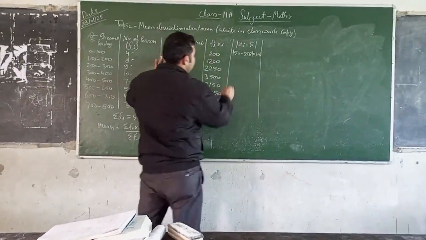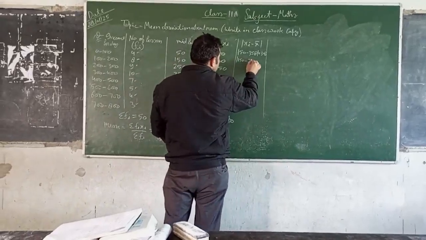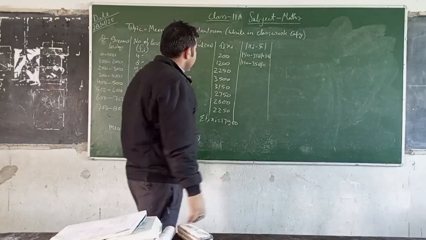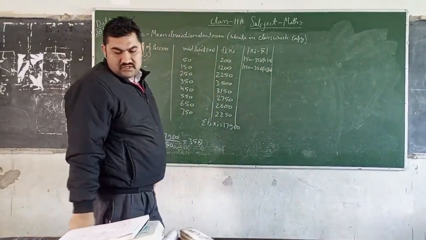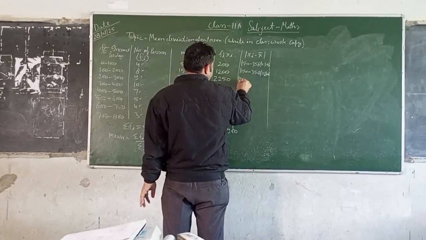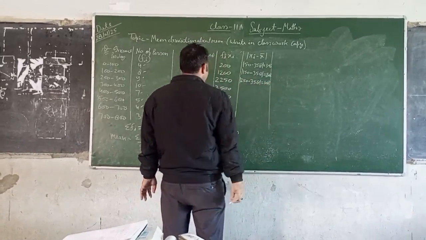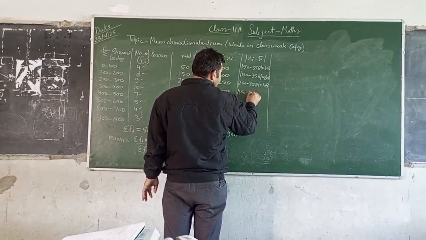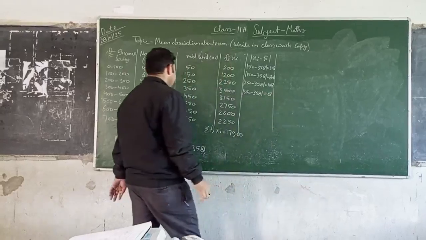Now 150 minus 358 is 208. Next, 250 minus 358 is 108, and again 350 minus 358 is 8.